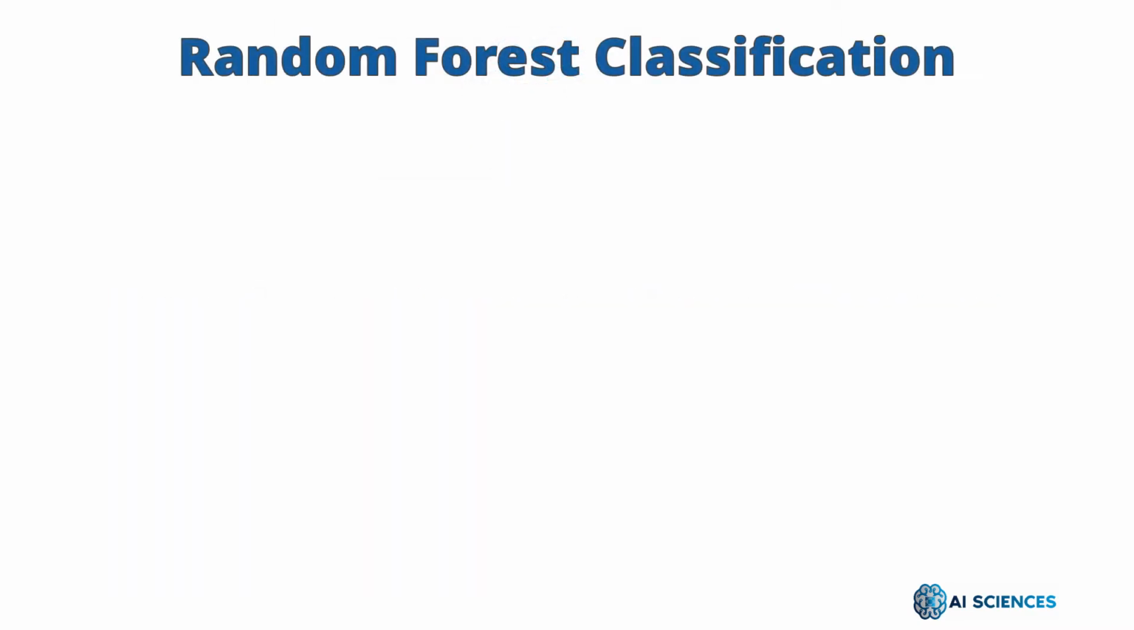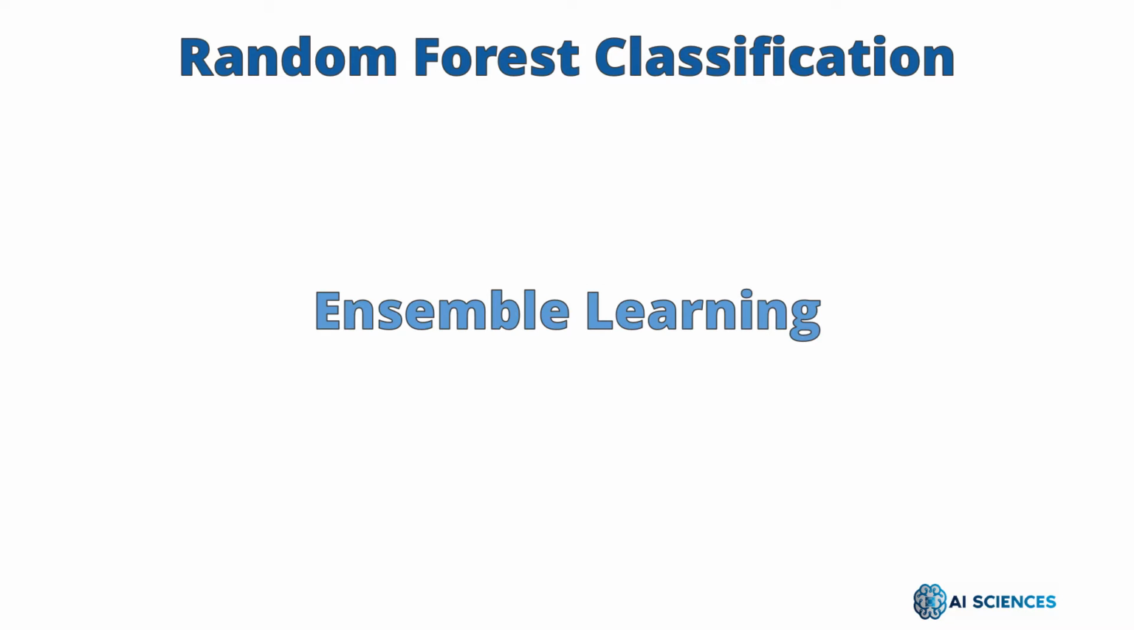In the previous tutorial, we talked about decision tree classification. Random forest classification is basically if we take decision tree classification many times and then take the average outcome from all those decision trees, which actually make a random forest. So random forest classification is actually one type of ensemble learning technique.